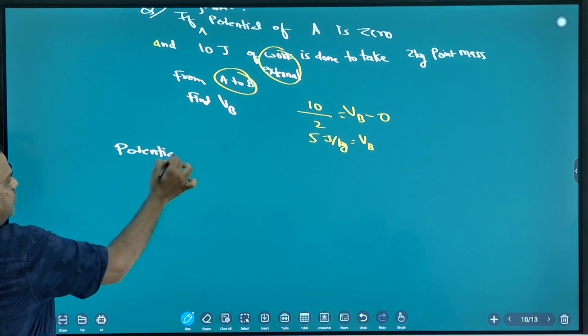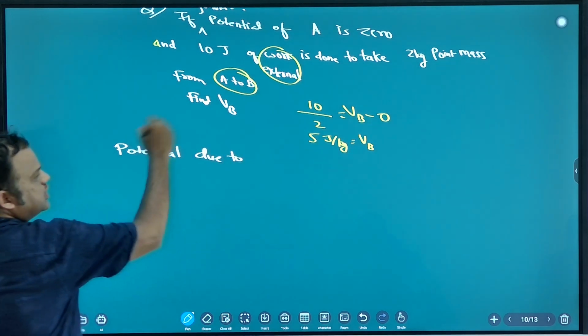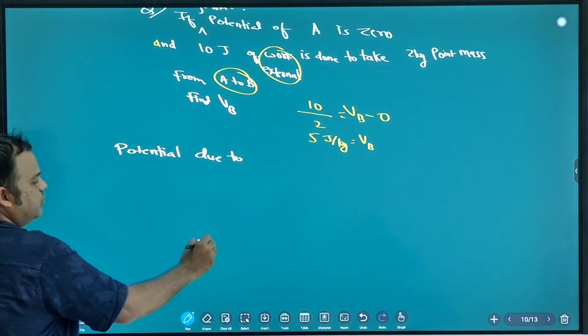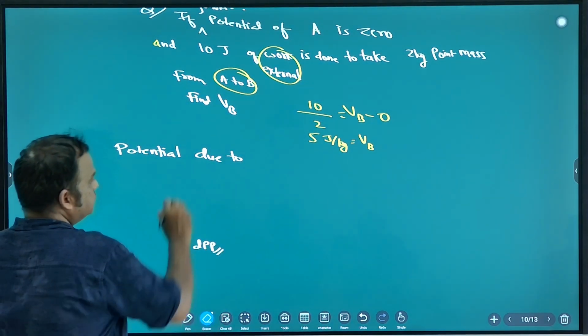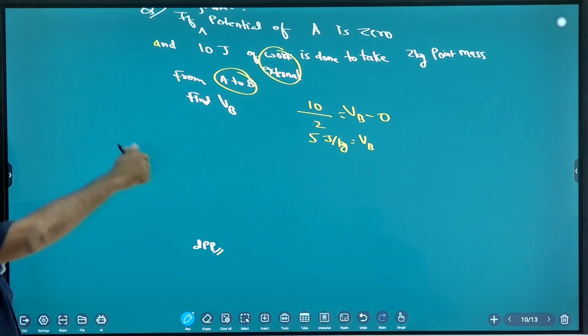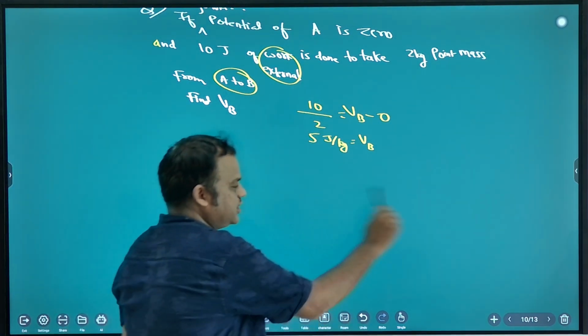Now we are deriving one formula, potential due to... Okay, we'll do this tomorrow. We'll continue. Now you discuss your DPP and any doubt. Did you get any DPP yesterday? No. You discuss your doubt. Okay, finish. We'll continue tomorrow.